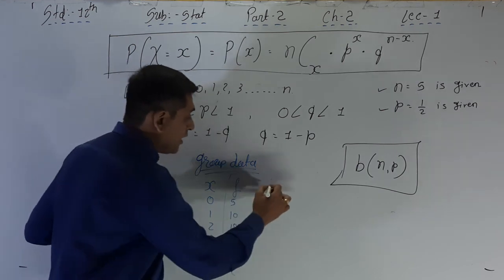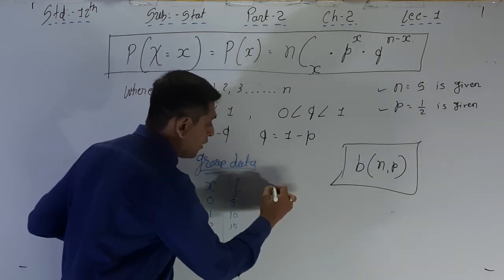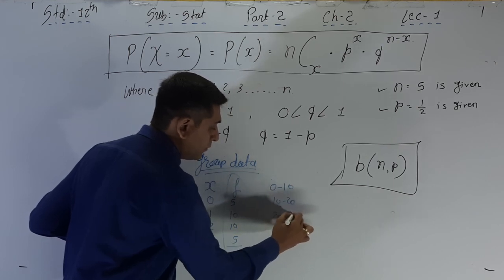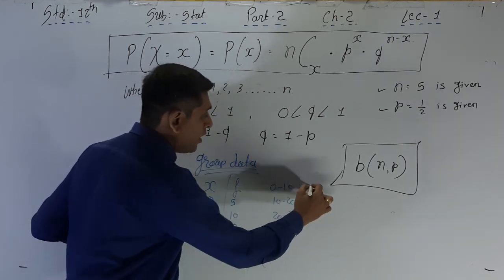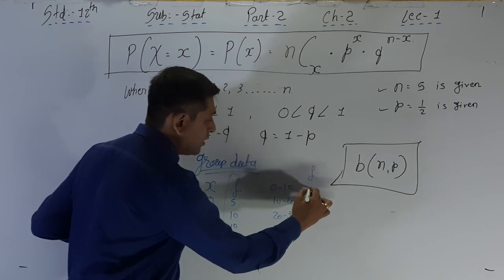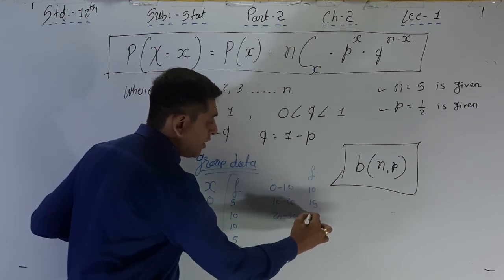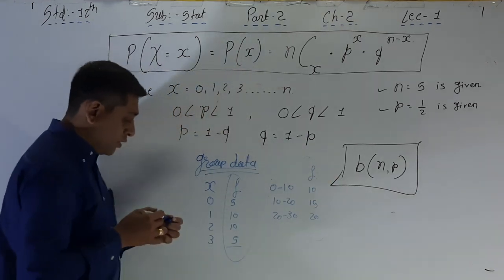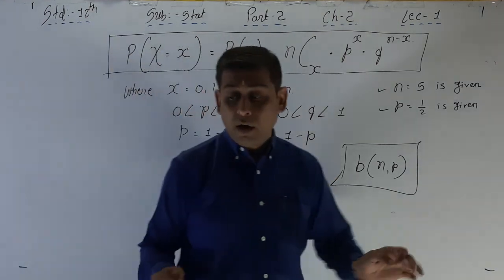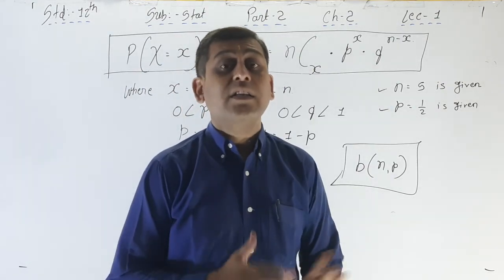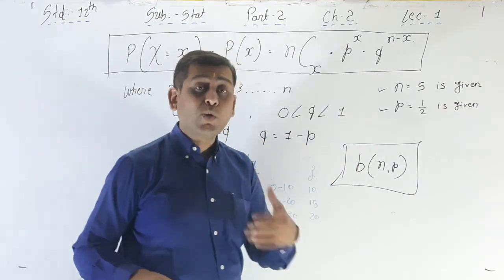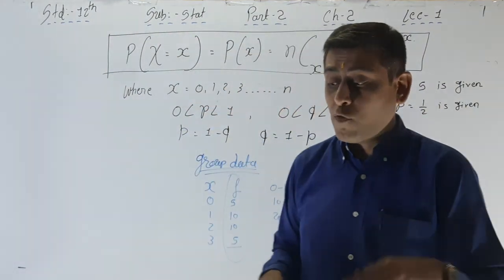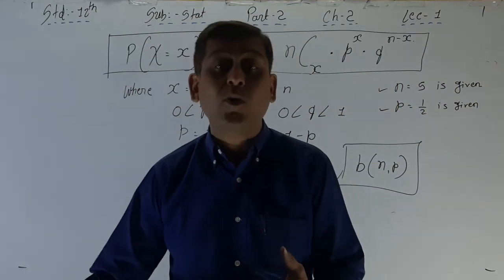Or in continuous group data, if 0 to 10, 10 to 20, 20 to 30 is given with frequencies 10, 15, 20, that is also frequency. Up to 11th standard this frequency is given in the questions, but in this chapter we have to find the expected frequency.